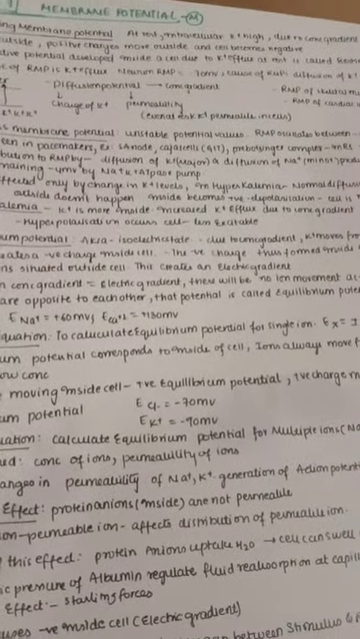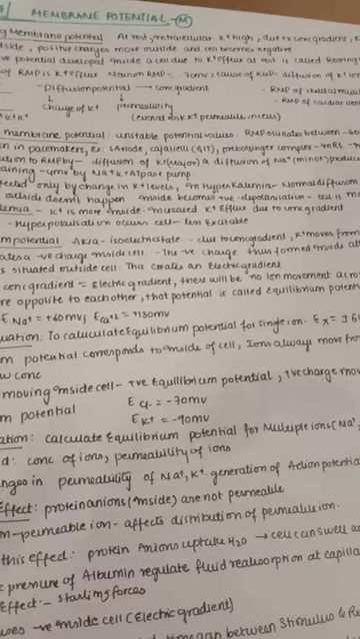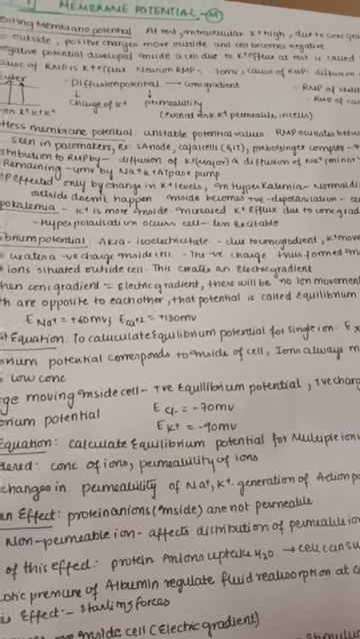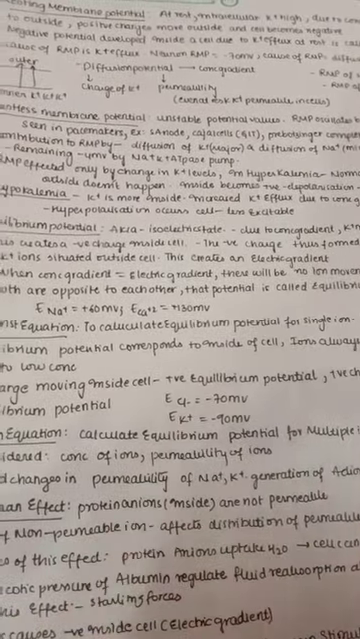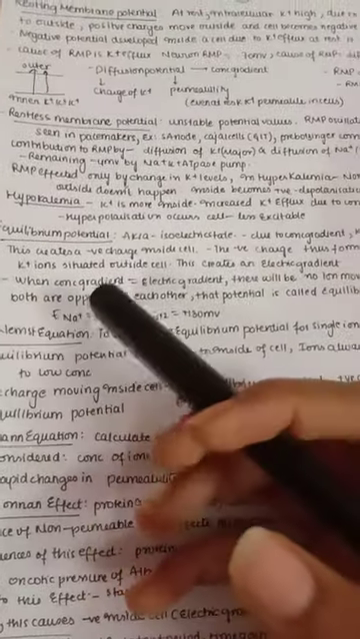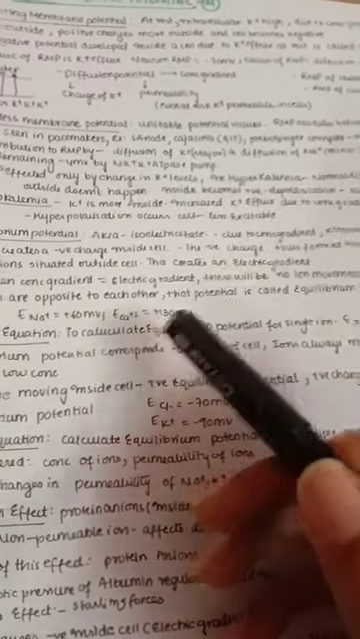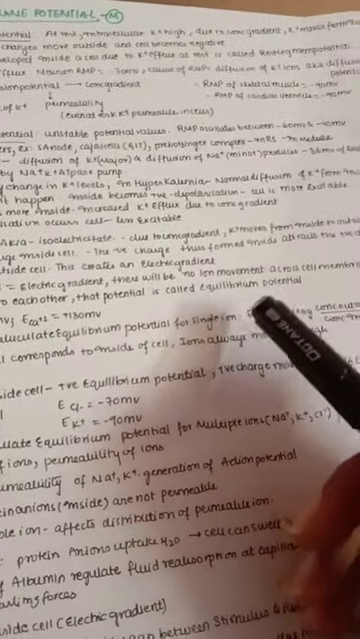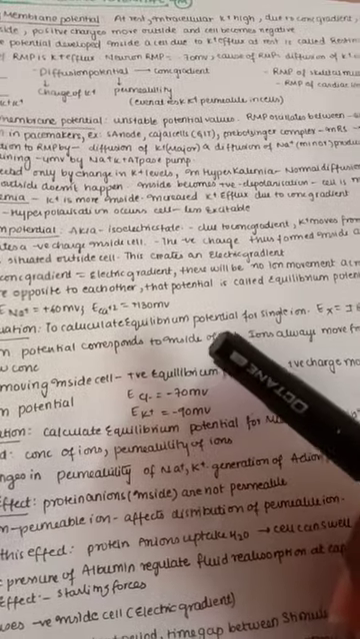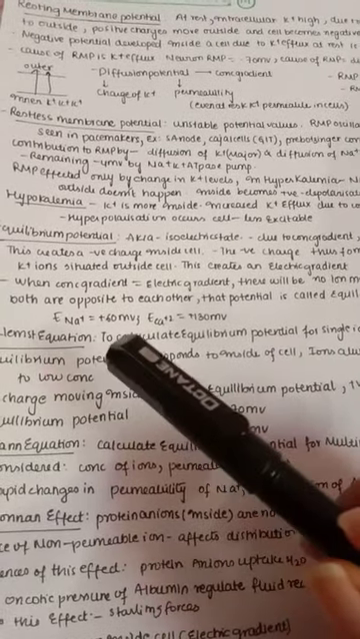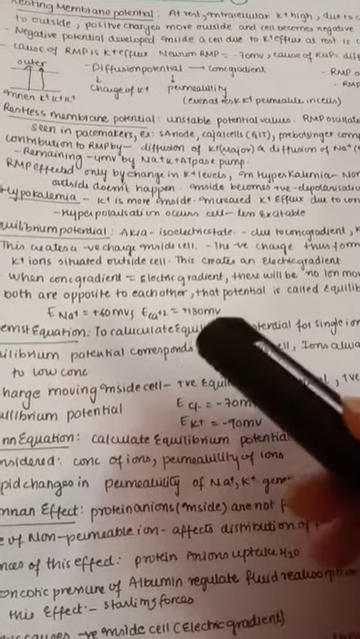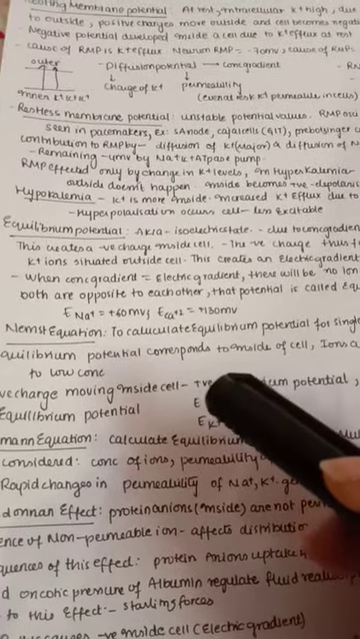Inside it is now negative, and as it is negative, it attracts the positive. So finally it achieves an equilibrium state. When the concentration gradient is equal to the electrical gradient, there will be no ion movement across the cell membrane since both are opposite to each other. That potential is called the equilibrium potential. The equilibrium potential of sodium is plus 60 millivolts and the equilibrium potential of calcium is plus 130 millivolts. These are important values to remember.